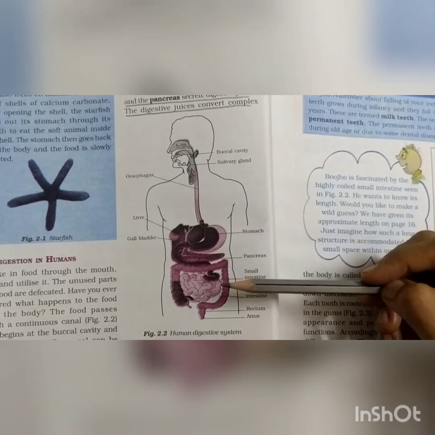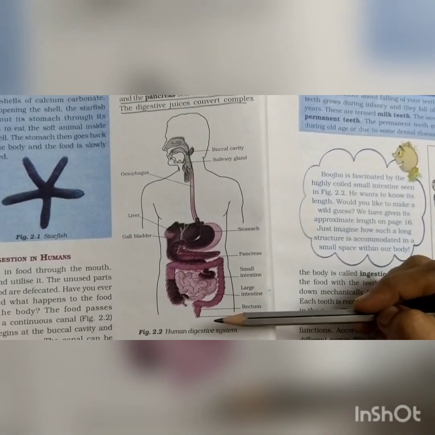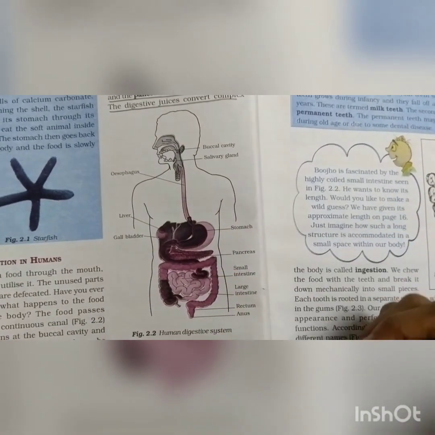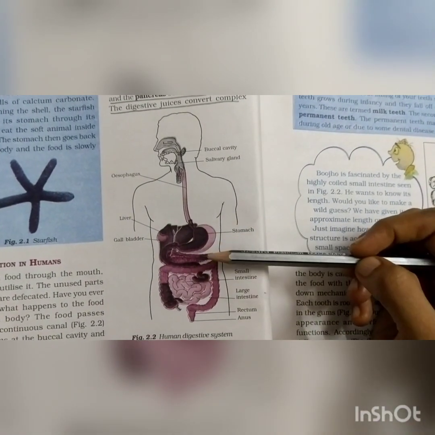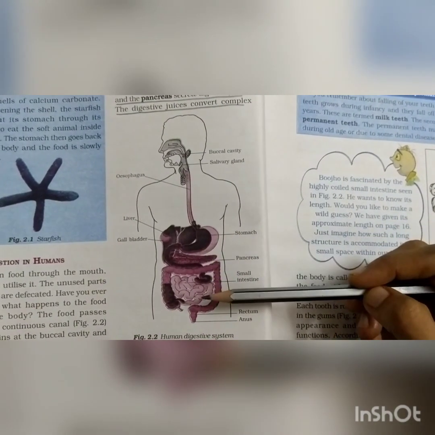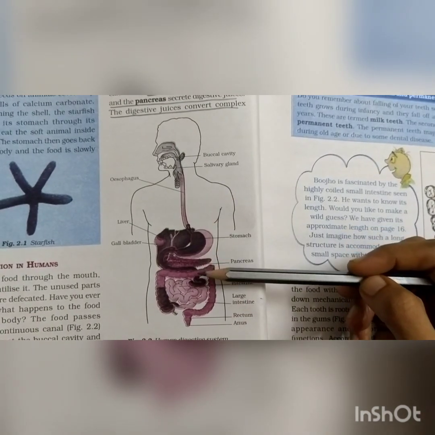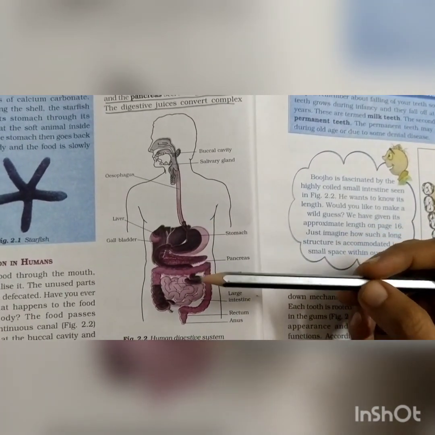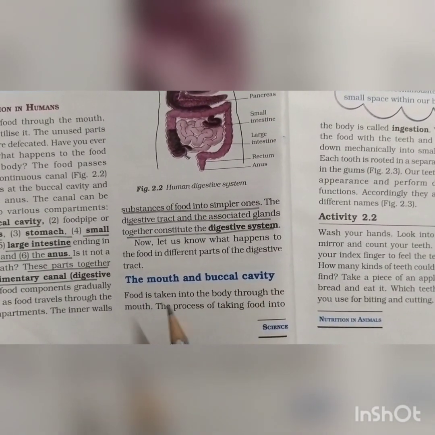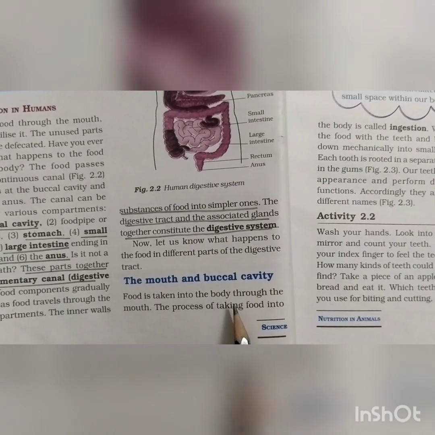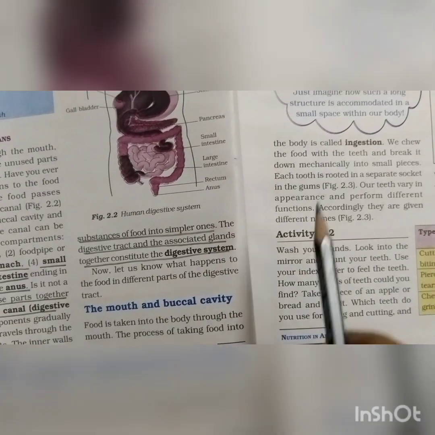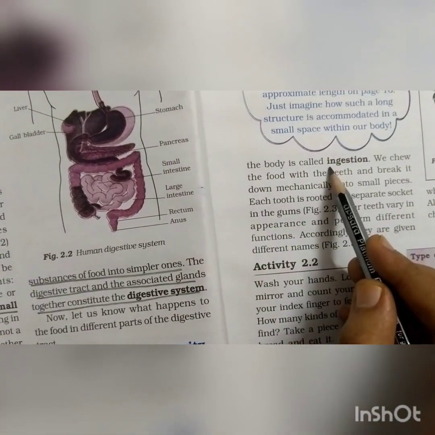The human digestive system consists of the gastrointestinal tract plus the accessory organs of digestion. Digestion involves the breakdown of food into smaller and smaller components until they can be absorbed and assimilated in the body. The first part is the mouth and buccal cavity. Food is taken into the body through the mouth. The process of taking food into the body is called ingestion.